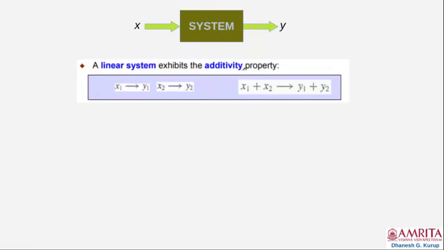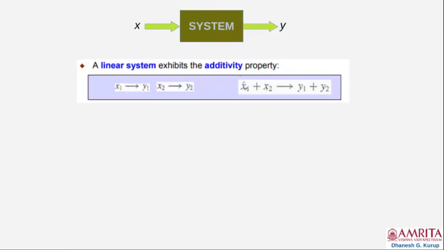Additivity means if you do an experiment with the input as x1 and you measure the output as y1, at another point of time you give an input x2 and find an output y2. Okay, x2 and x1 need not be equal, they can be different. So y1 and y2 may or may not be equal. So you have two different experiments, x1 mapping into y1, x2 mapping into y2.